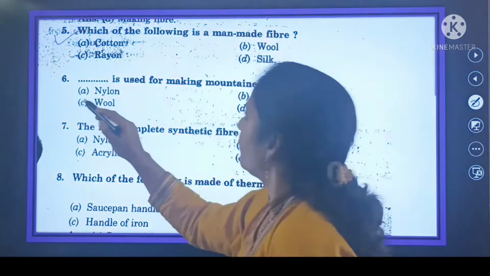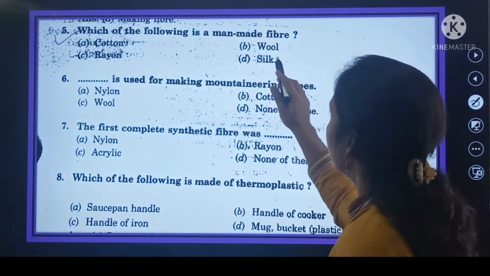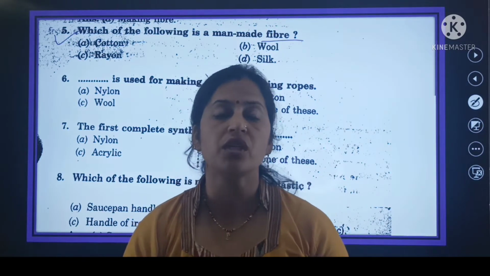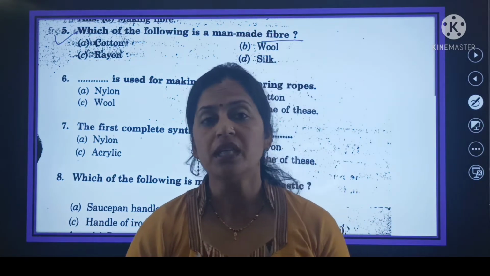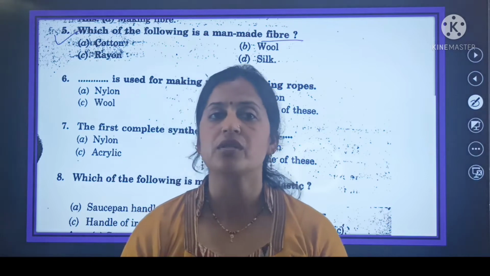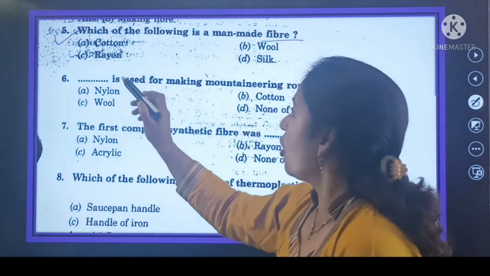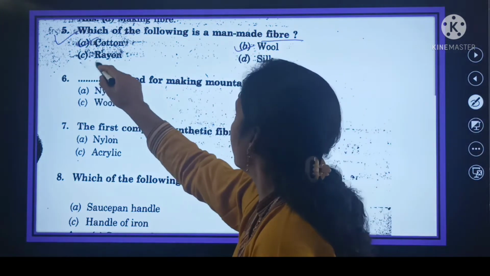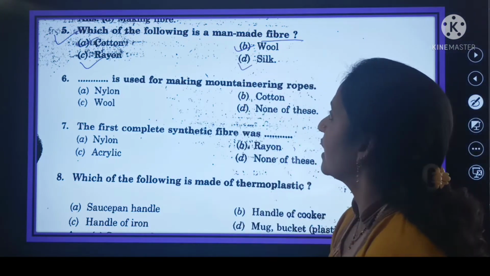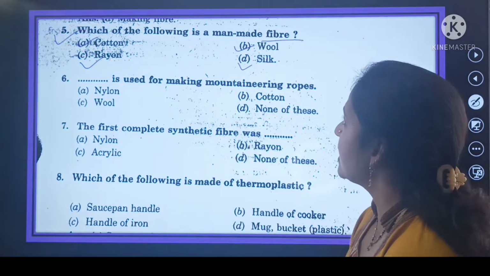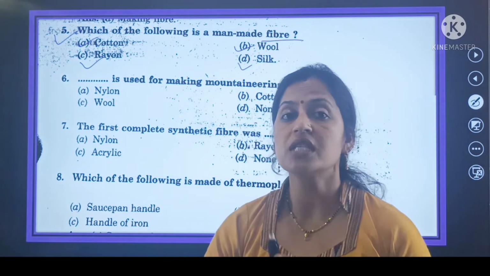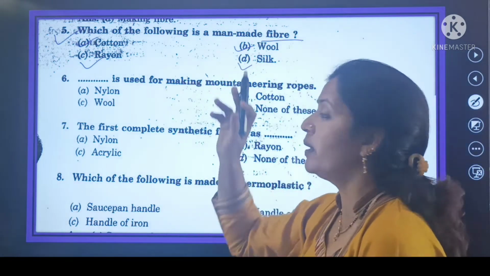5, and your question number 5 is which of the following is a man-made fiber? Man-made fiber means the fibers which are made by the human. These fibers are known as the man-made fibers or the synthetic fibers. Options are A cotton, B wool, C rayon, and D is silk. So beta, out of these fibers we have to choose the fiber which is made by the human activities or